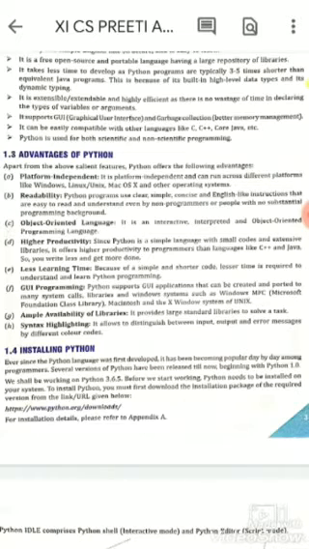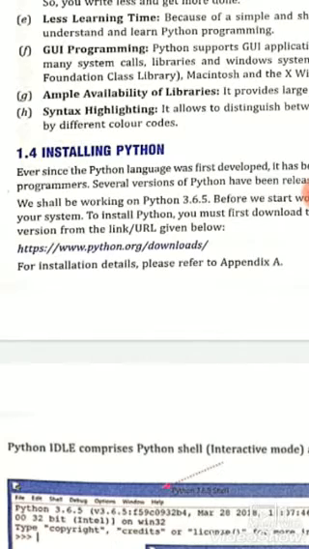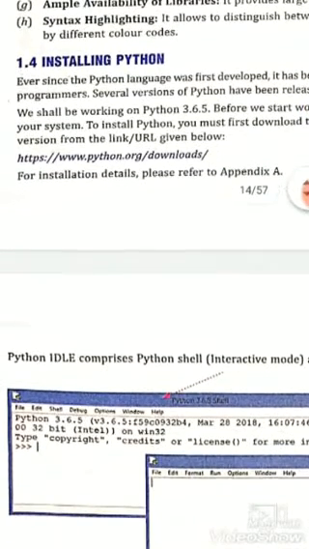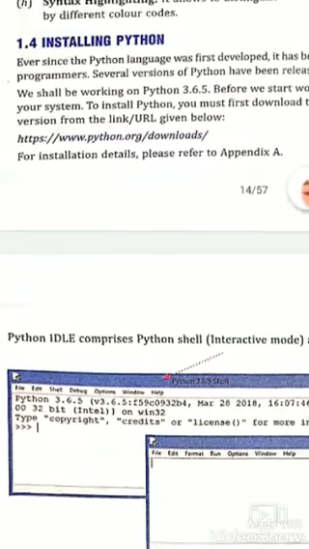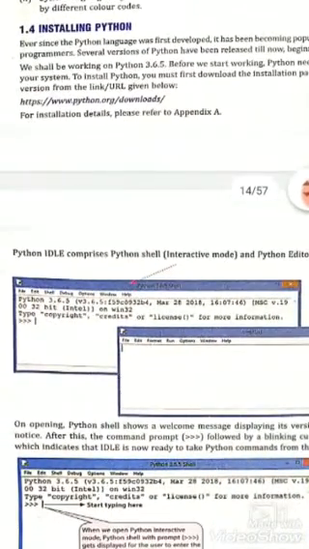How to install Python? Here I describe how to install Python. For installing Python on a PC, you just go to this link, www.python.org/downloads, and download version 3. After installing, you get this type of Python shell, Python IDLE.